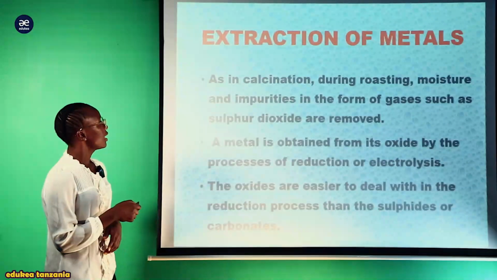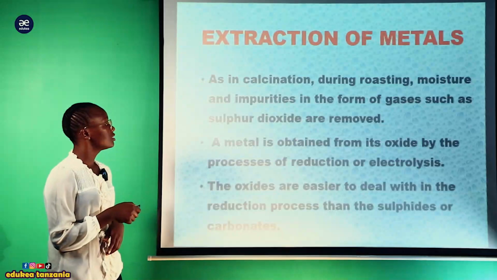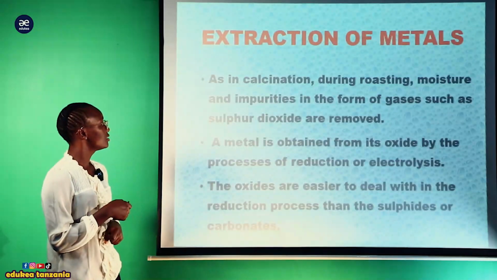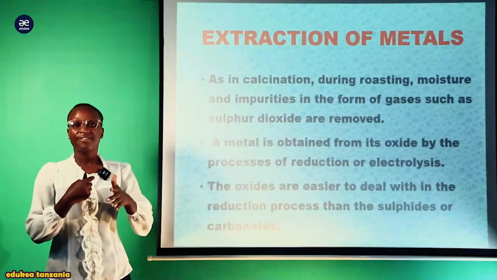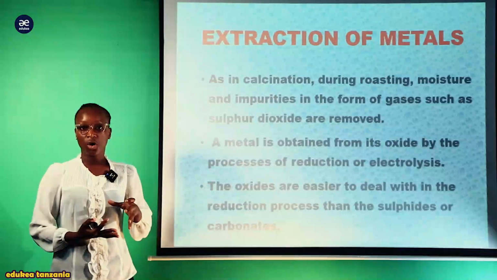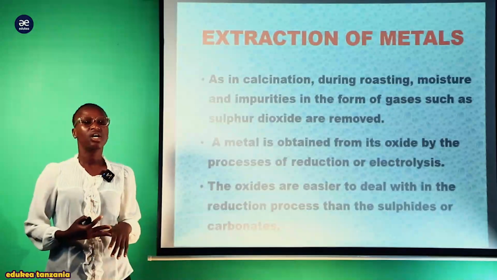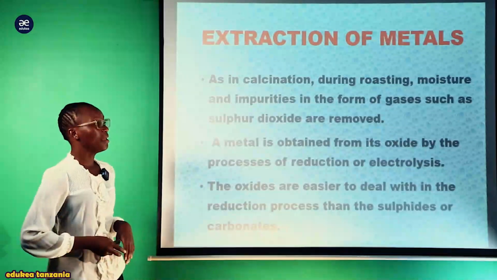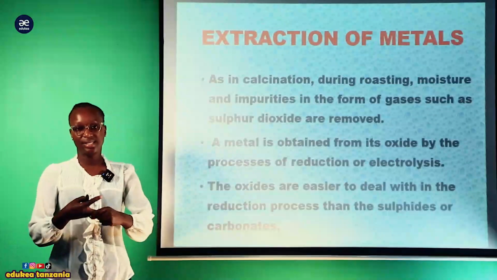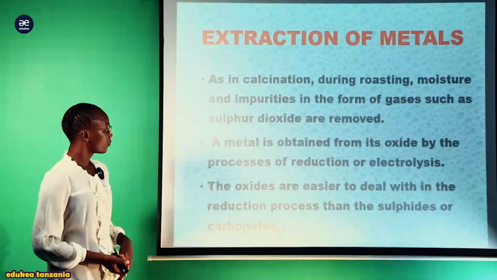Now, as in calcination, during roasting, moisture and impurities in the form of gases such as sulfur dioxide are removed. As we saw, the final product after the ore was exposed to excess oxygen gas is that the sulfur dioxide is removed. So these act as impurities, gaseous impurities. That is why they are liberated as gases.